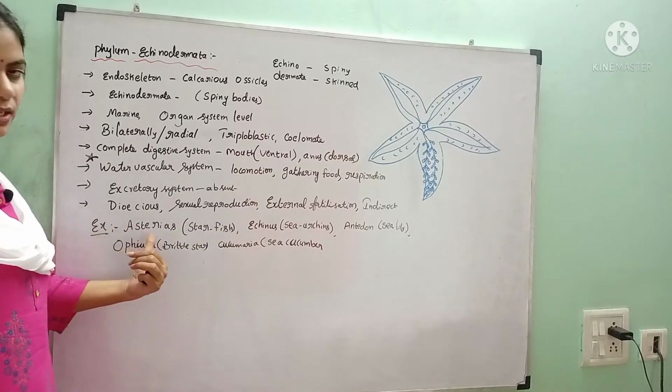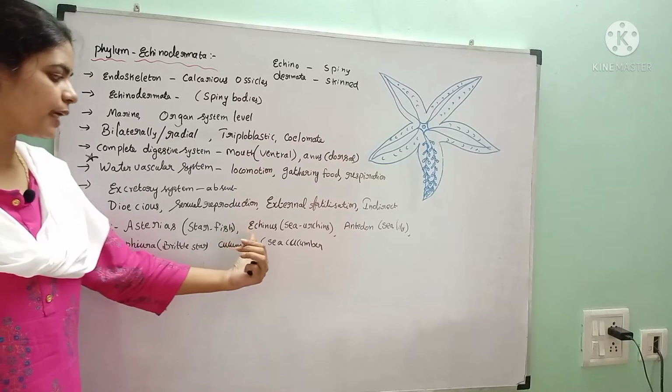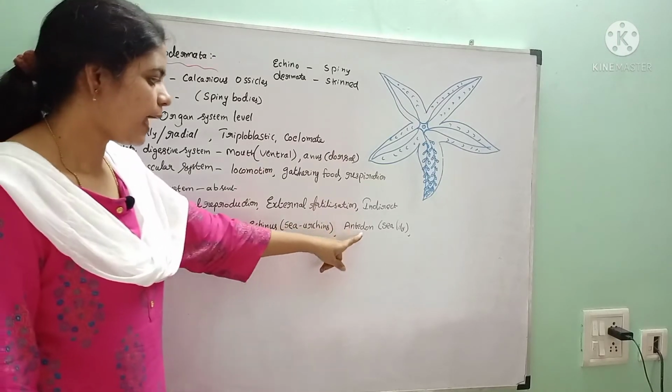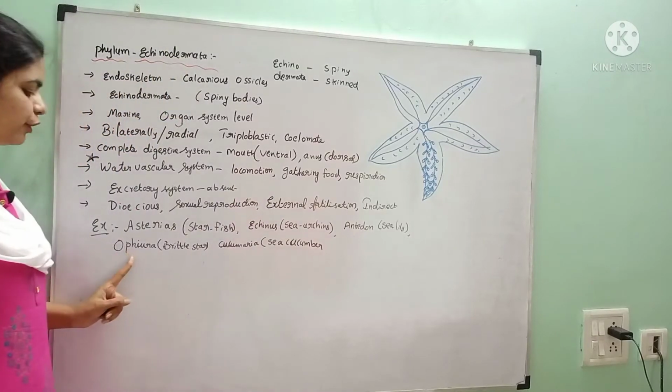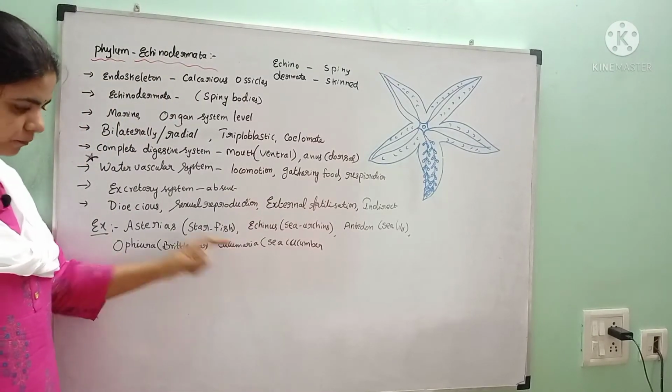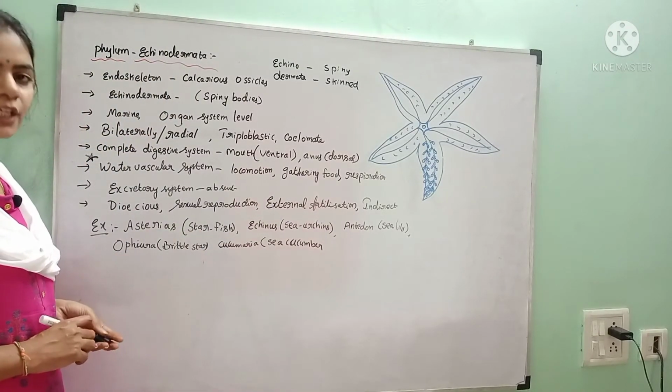Examples are Asterias, which means starfish. Echinus means sea urchin. Antedon means a sea lily, commonly called a sea lily. Ophiura means a brittle star, and Cucumaria means sea cucumber.